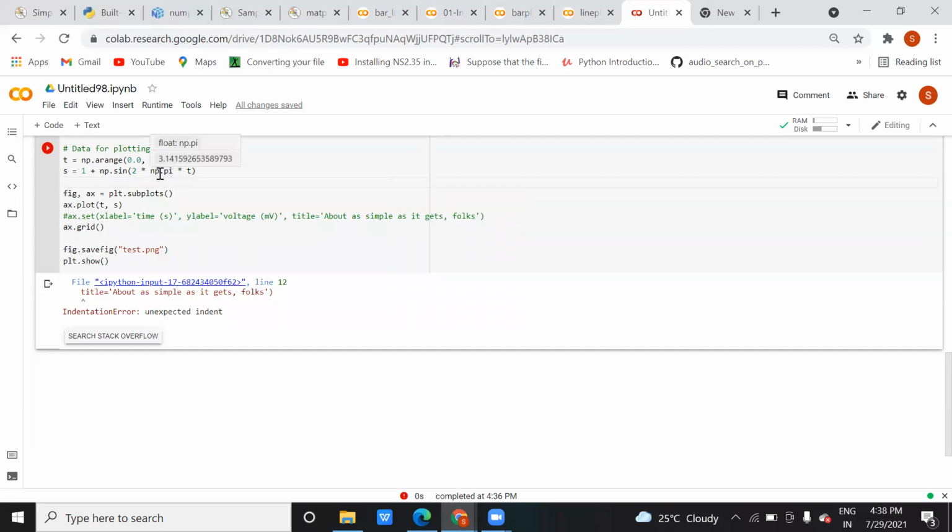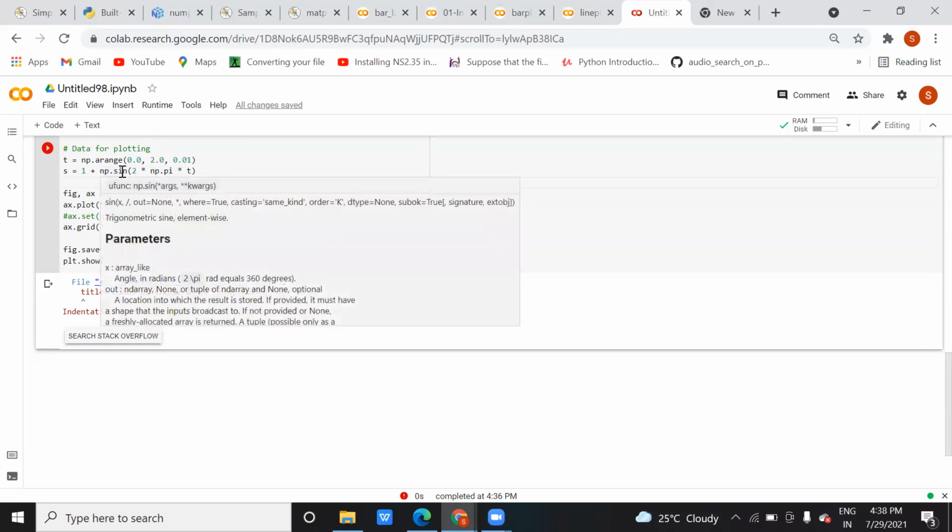You can check it here also. If you put the cursor here, you can read it. Angle in radian, 2 pi, which is equal to 360 degree. If you remember from your mathematics in schooling, it's related to trigonometry. In that trigonometry, this pi is called 180 degree.